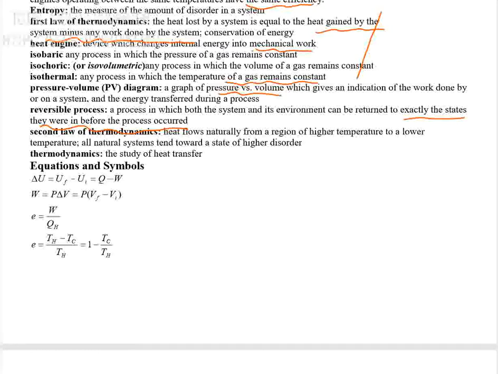The other thing is the second law of thermodynamics. The second law of thermodynamics can be defined in so many different ways. Among these, the first one is heat flows naturally from a region of what? Higher temperature to lower temperature. This is the second law of thermodynamics. All natural systems tend toward a state of higher disorder. That means when the temperature increases, the disorder of the system also increases.